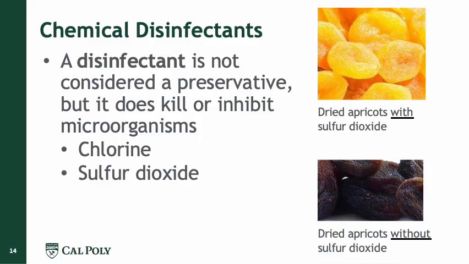If we don't use any sulfur dioxide, we will have very brown and dark apricots. So sulfur dioxide is very widely used, not only as a disinfectant, but also as a preservative or additive in dried fruits for preserving both the microbial integrity and the color in this type of fruits. It is also used in, say, the production of raisins, and it's a very widely used compound.